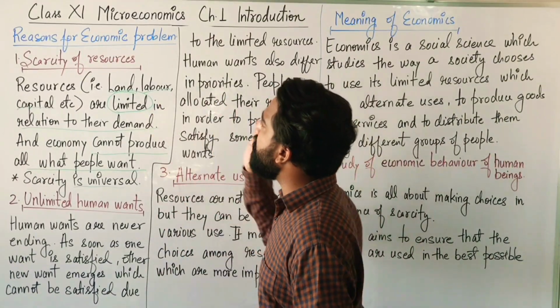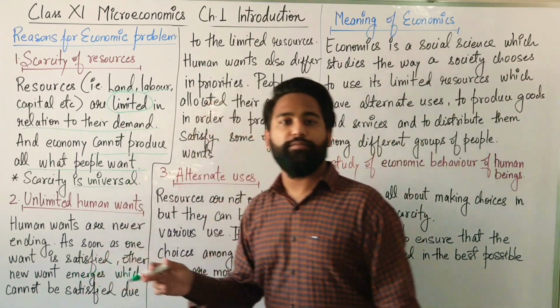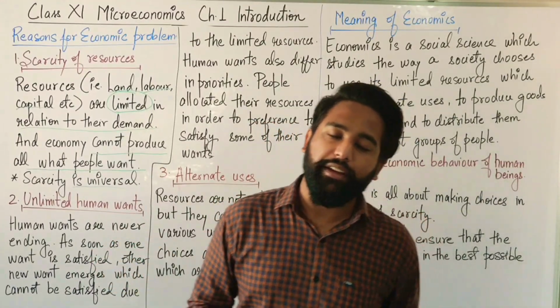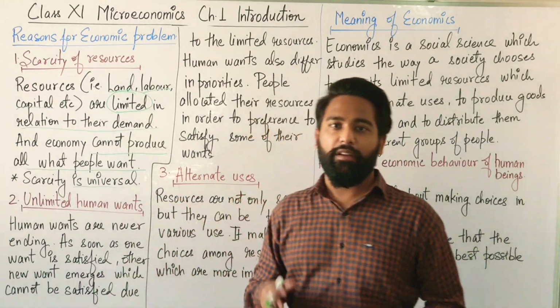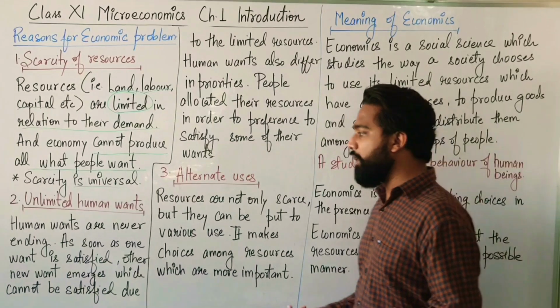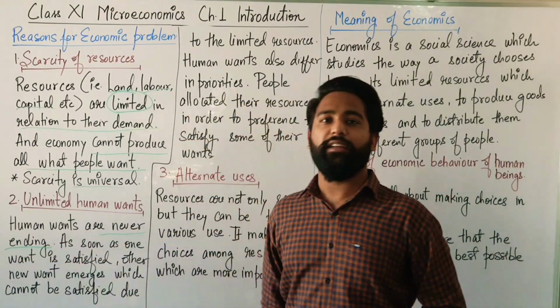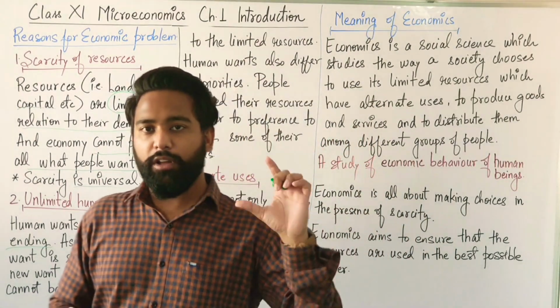Now, the second reason for economic problem is unlimited human wants. Humans are selfish, humans are greedy. We want things, and when we get them, we want other things. This is human nature. Human wants are never ending. Suppose you want a phone, your father and mother bought a phone for you.